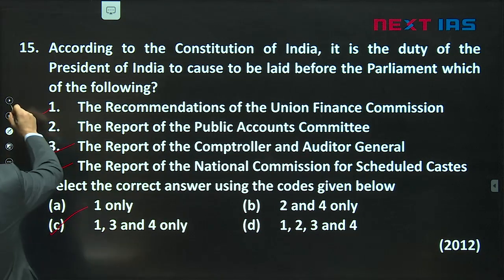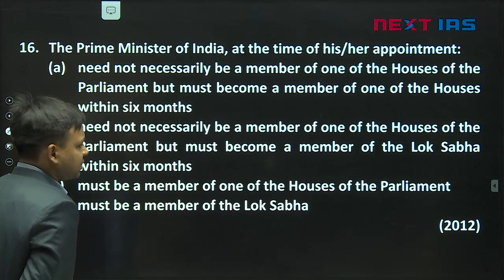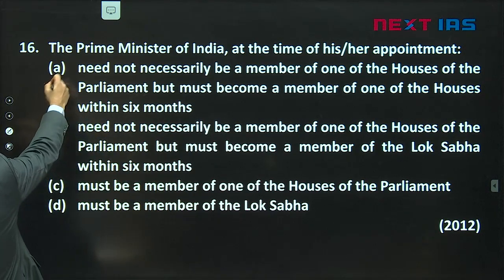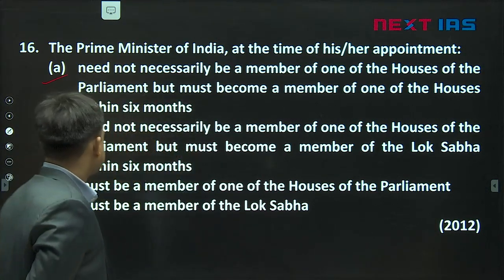Okay? Next, the Prime Minister of India at the time of his or her appointment, let us see what are the statements. First one, need not necessarily be a member of one of the houses of the Parliament but must become a member of one of the houses within 6 months. This is correct statement. The only qualification of ministers is that they must become members of the house within 6 months. Article 75 says so.